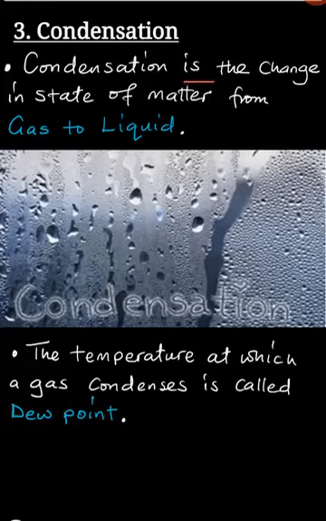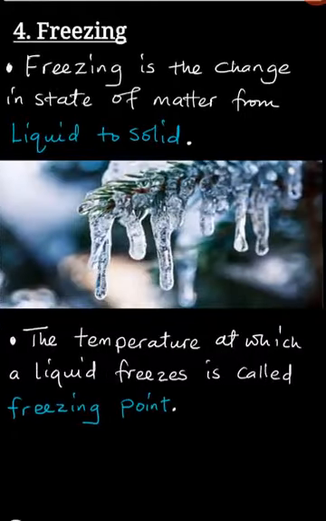Okay? Once you've understood this concept, we can now look at the fourth change in state of matter, which is just freezing. Freezing. By definition, freezing is the change in state of matter from liquid to solid. So when you see that a liquid starts to change to become a solid, what is happening there is what we call freezing.